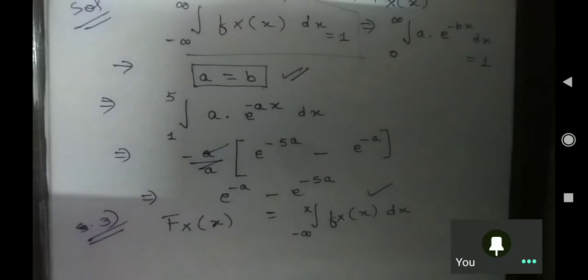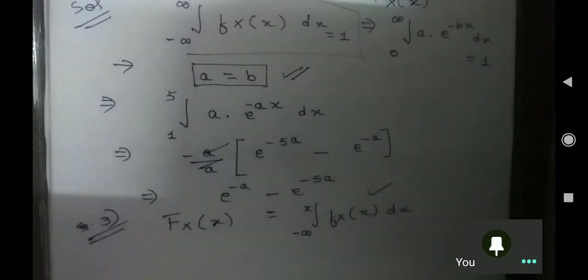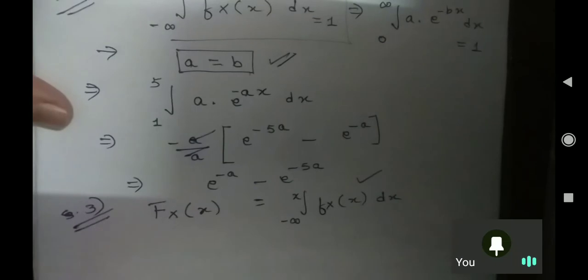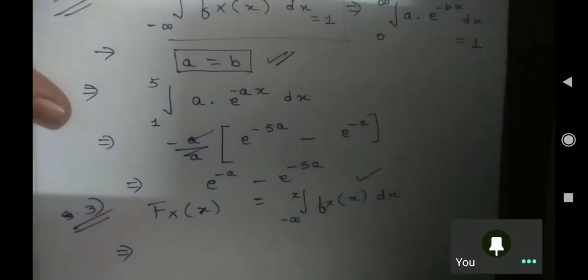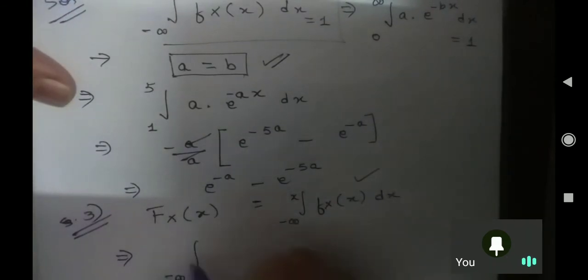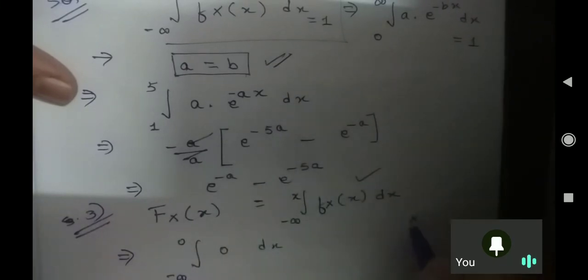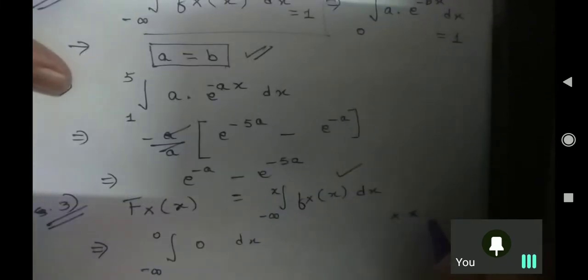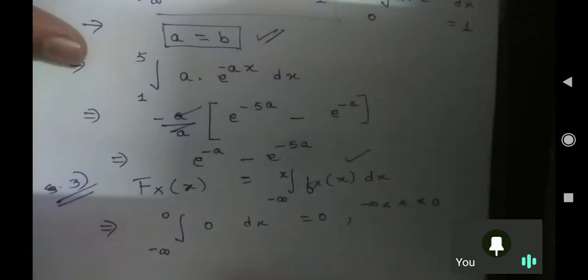Anybody got the answer? Piecewise function. Okay, maybe the piecewise function. So let me solve it for everybody. So who has not got the answer, they can get the answer. I will just apply again the things which I know. So minus infinite to 0, your fx is 0 dx, when your x was less than 0 and greater than minus infinite, so it comes out to be 0, your fx of x.